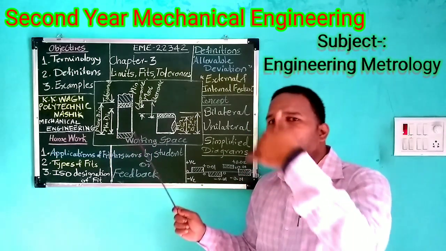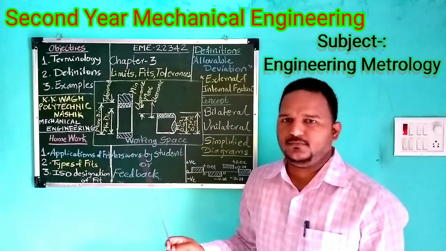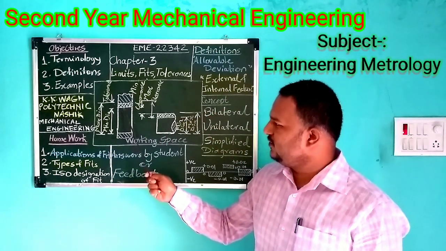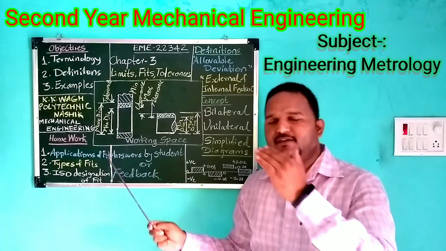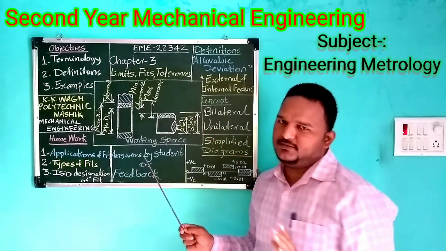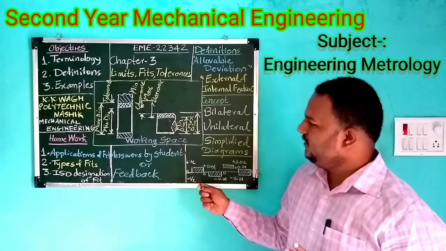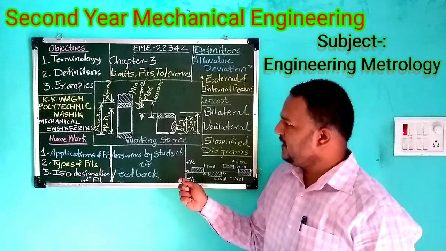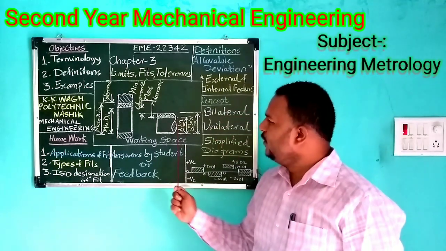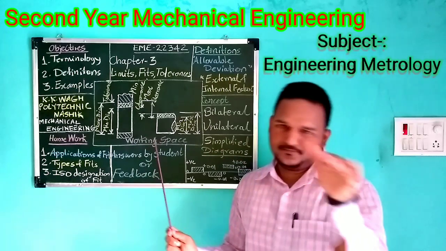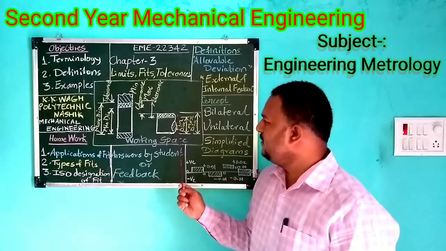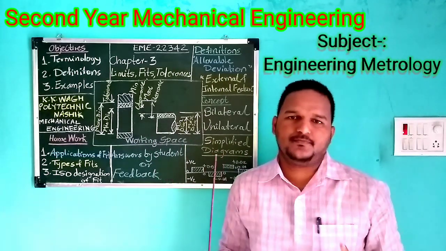Upper limit is 30.02. So for the hole dimension, you can see upper limit and lower limit having plus sign and minus sign. For the shaft, upper limit is also plus sign, lower limit is directly 30. So lower limit is your 30 mm.